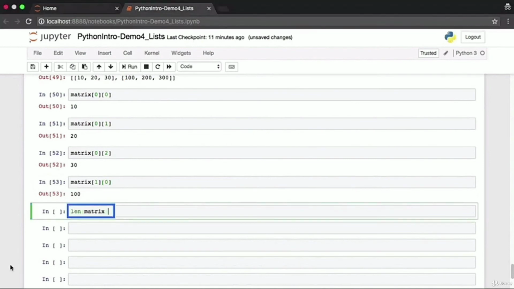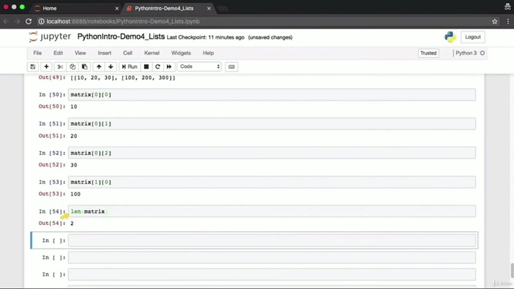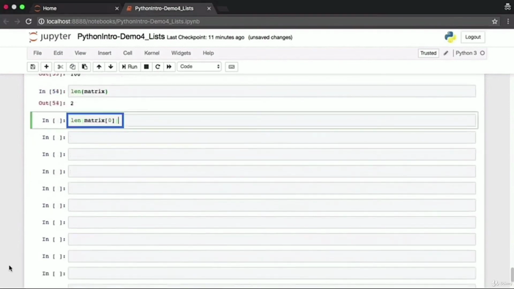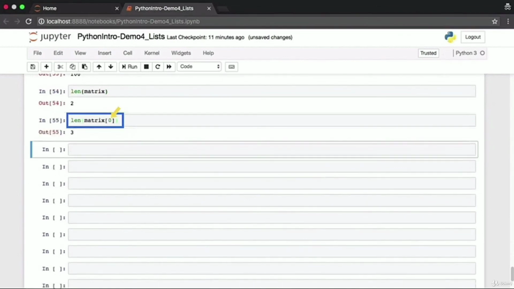You can apply the len operation on multi-dimensional lists as well. This len function will give you the length of the outer list. The outer list has a length of 2. It has 2 list elements within it. If I want the length of the first list element, I'll pass in matrix of 0 to the len function, and that will give me a length of 3.